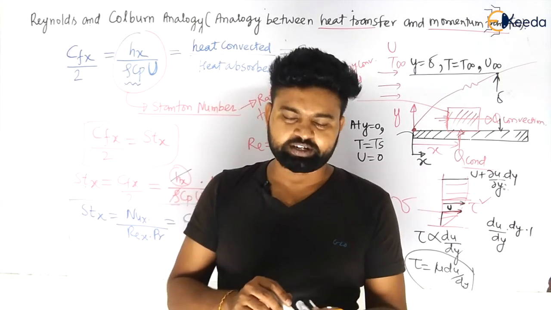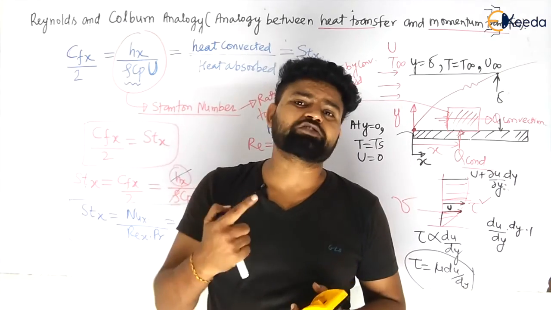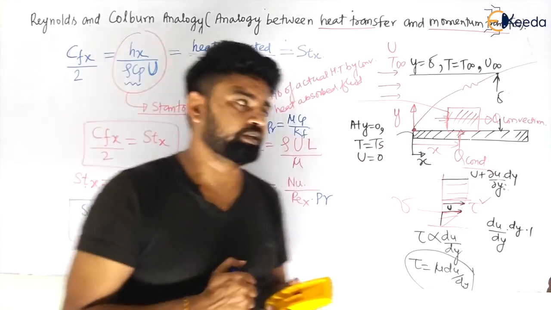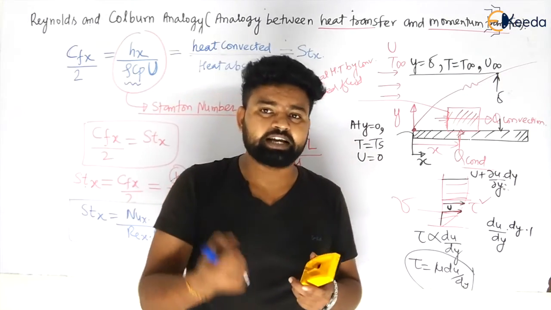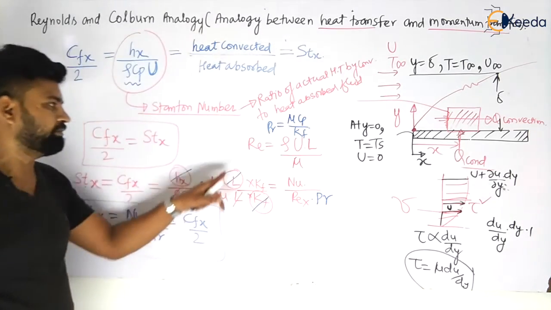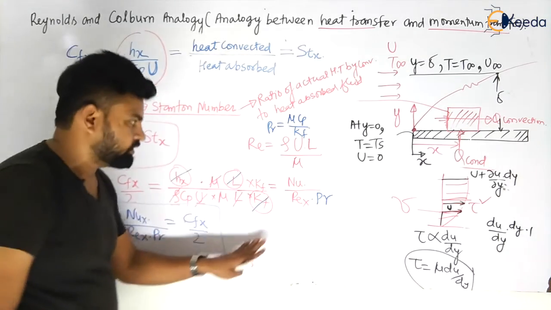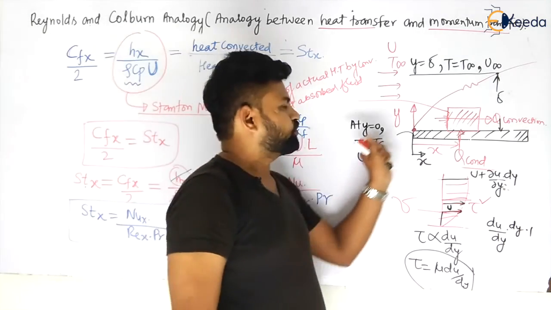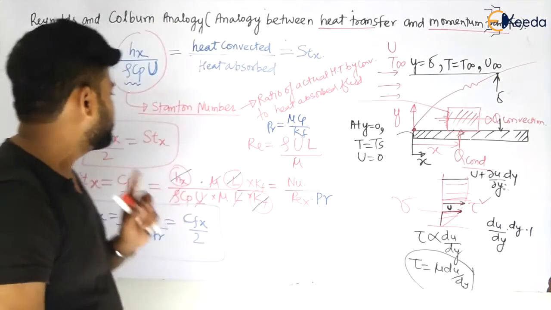This was your Reynolds analogy between heat transfer and momentum transfer. After following other equations, you can calculate the average heat transfer coefficient for laminar flow, and you will have the relation for Nusselt number also. You can also calculate for the turbulent flow, my dear students.